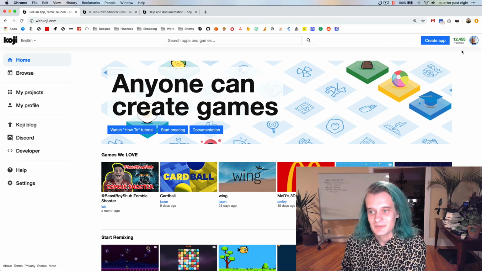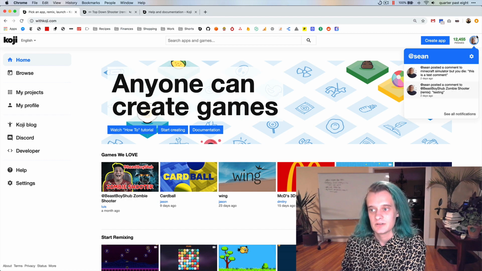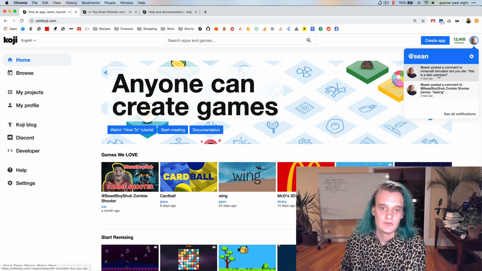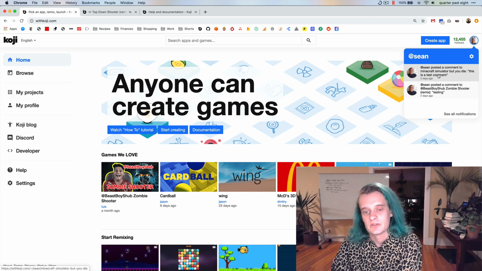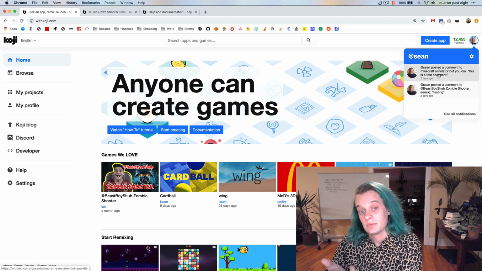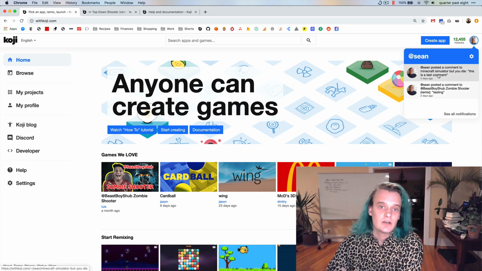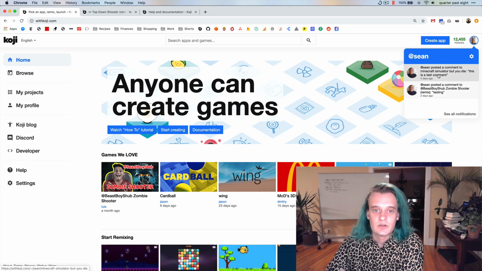Basically, big stuff from last week. So we got notifications. If you click on your profile picture, or you'll see a badge, you can see some notifications right now. They are when someone likes your app, comments, publishes a remix of your app, or sends you money, which is the big one. And if you have any unread notifications, it will send you an email once a day with just kind of all the notifications that you got while you're away.